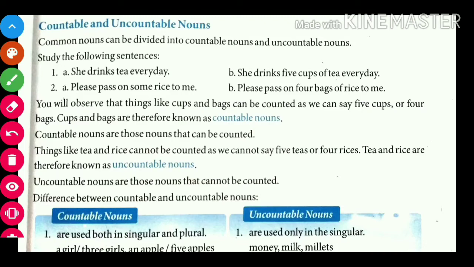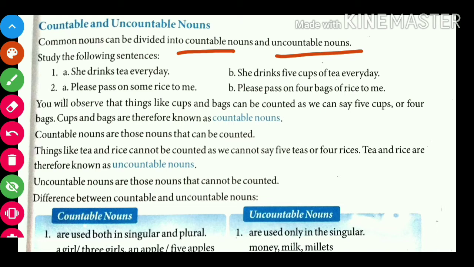In today's lecture our topic is countable nouns and uncountable nouns. Common nouns can be further divided into countable nouns and uncountable nouns. So here common noun is divided into two parts. One is countable and another is uncountable. Now here are two examples.